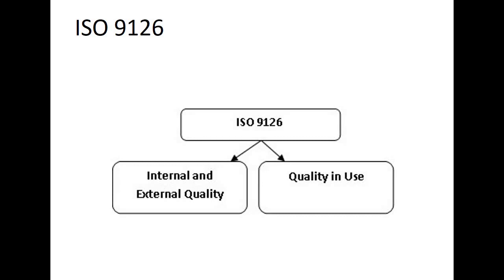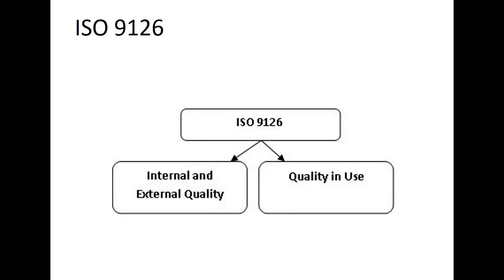Alright, so here on one side I have the internal and the external, on the other side what I have is this quality in use model. So basically this model is considered to be the software product evaluation model, and we have quality characteristics and guidelines for the usage of this particular model.